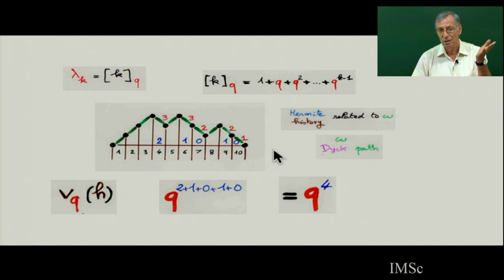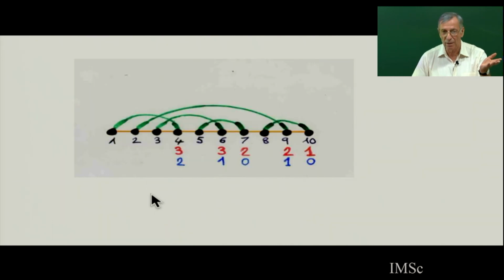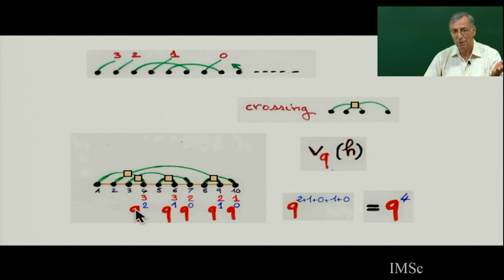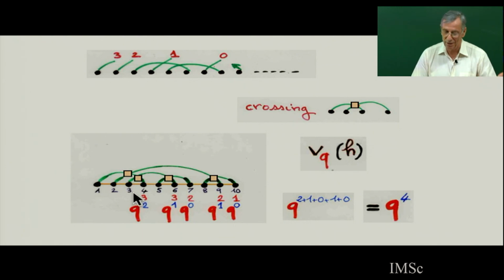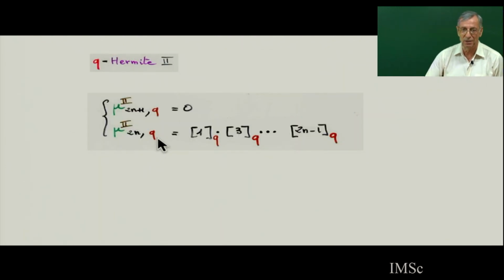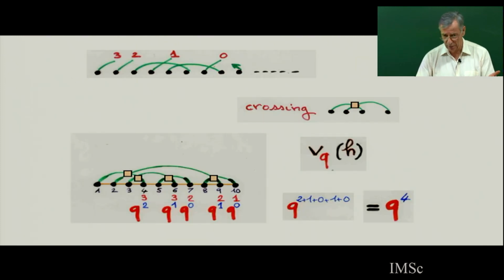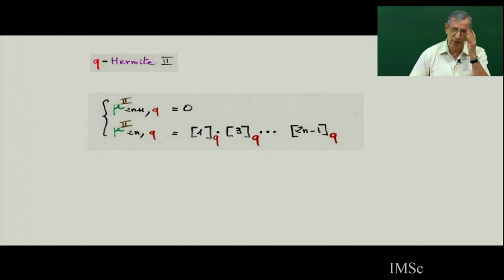So it's very easy to have a Q-analog of the history, and then you can have a Q-analog of the Hermite history, and you have an interpretation with the number of crossings. It depends on the labeling in the history. So this will be the Q-analog of Hermite polynomial, but there are two Q-analogs of Hermite.